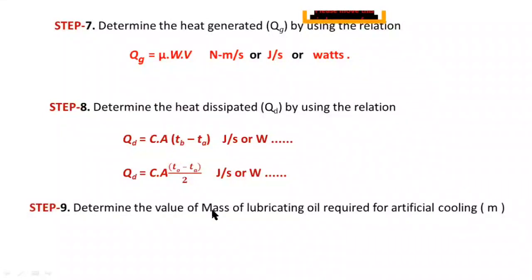Now coming to the last step in design of journal bearing. In the last step, you have to find the value of amount of mass of lubricant required for artificial cooling. You have to find that value. The formula for amount of mass of lubricant